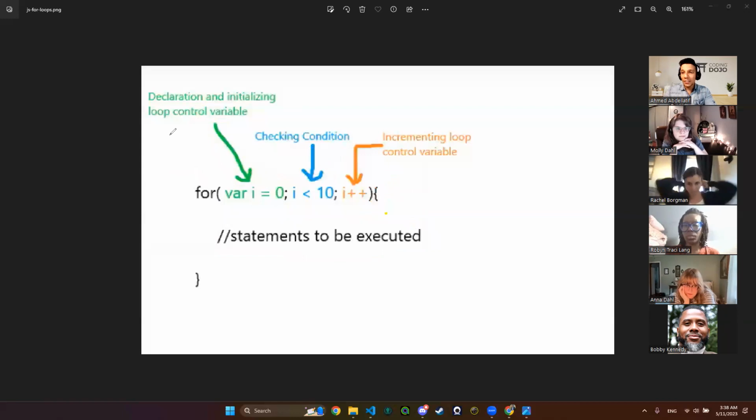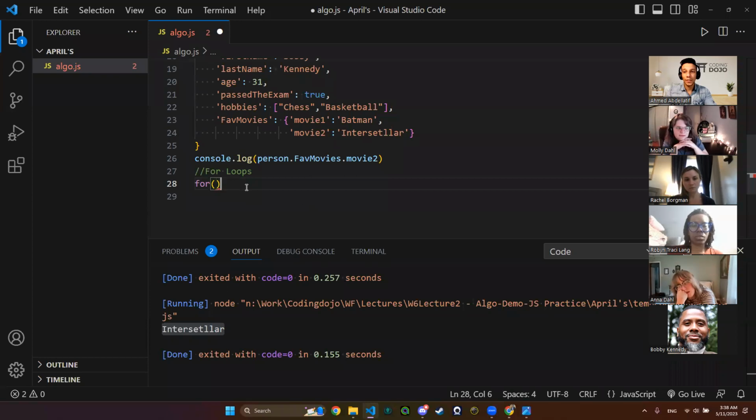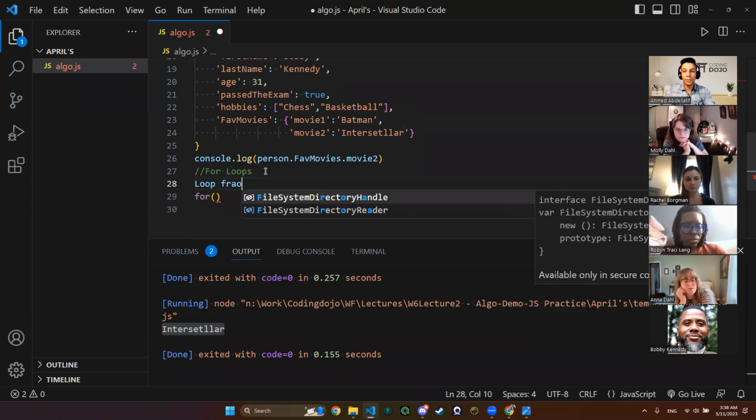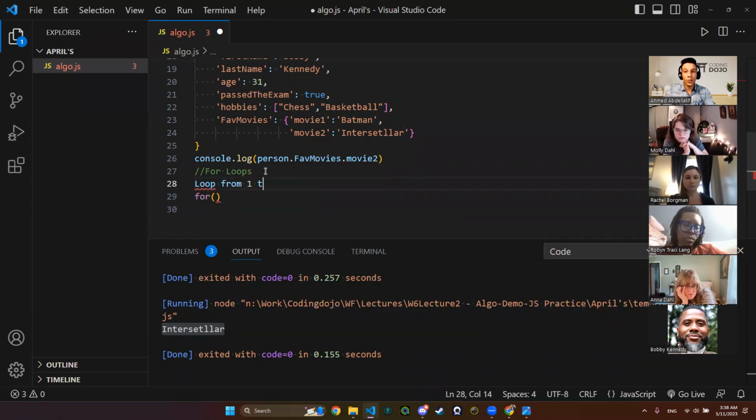Mind blown, I never connected that those were parameters in the for loop. Yes, so these are parameters, parameter number 1, 2, 3. We can name them parameters, but we separate between them by the semicolon. Okay, so let's see right here in our algo. Let's loop from 1 to 50, for example.